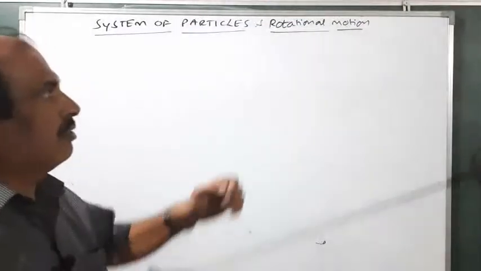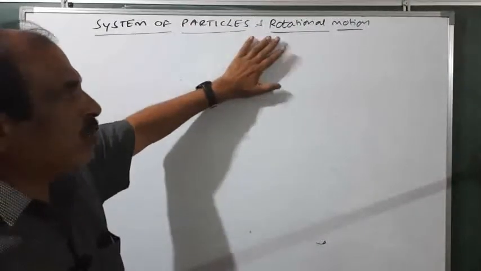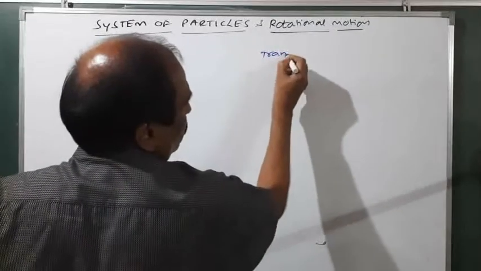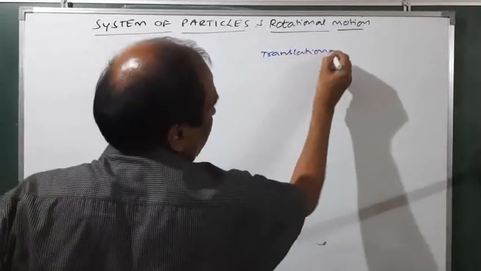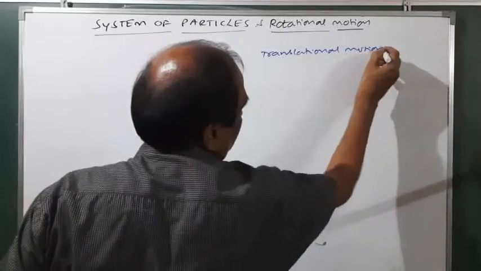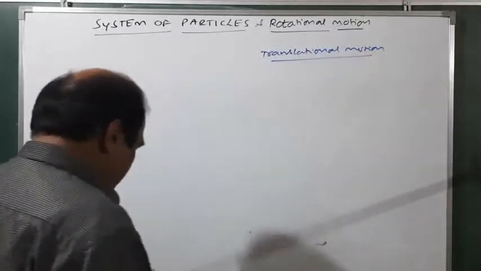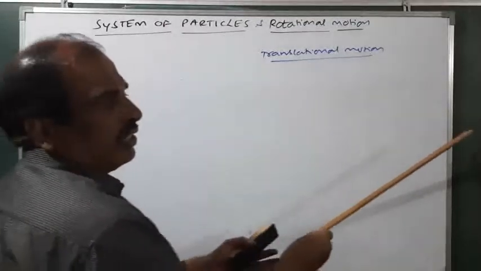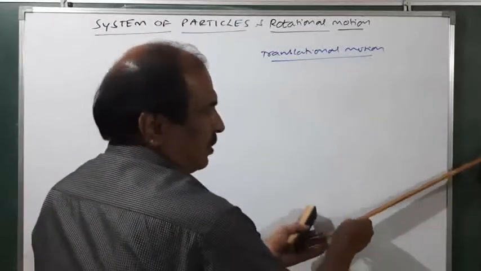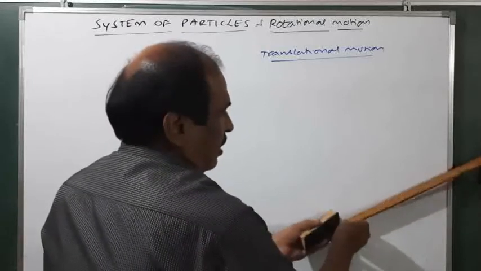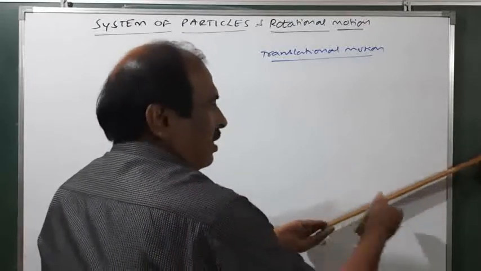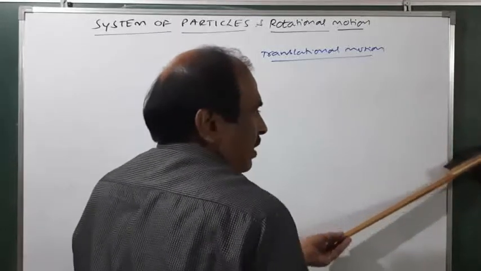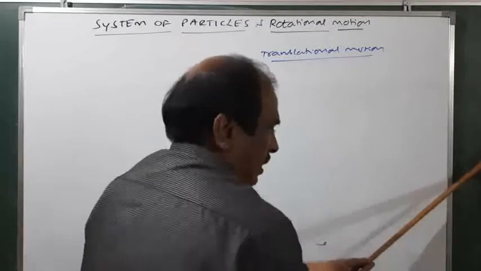Dear students, before understanding rotational motion, we should understand what is a translational motion. Translational motion. Okay, I will show a simple experiment. You see, this is a scale I am putting on a support. Then I will keep this duster on this one. Now you see the duster, it is coming.